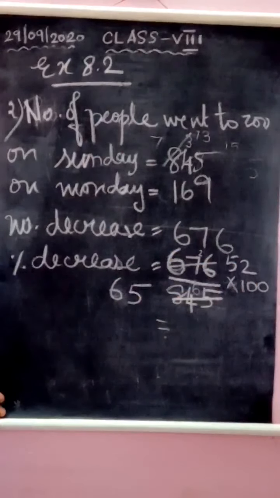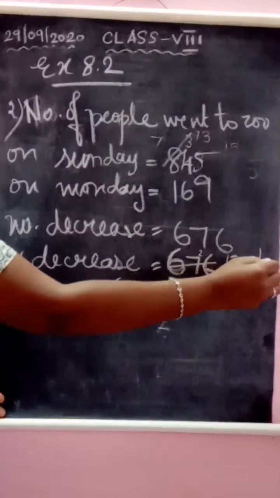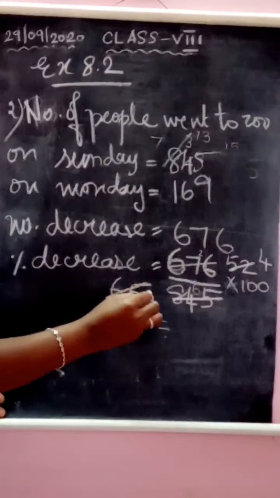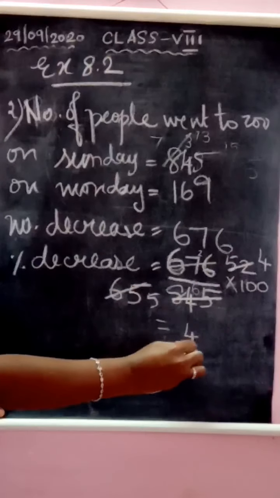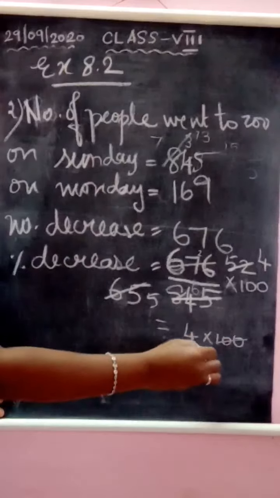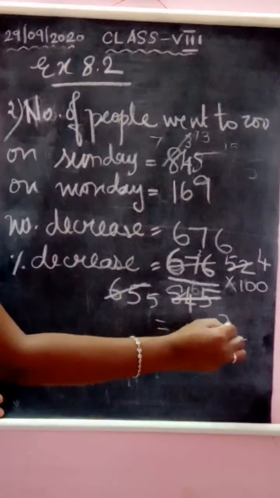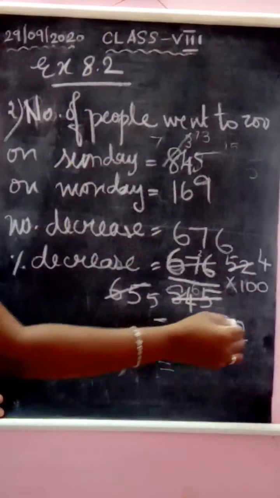Okay, clear. Now again you can cancel it in the 13 table. 13 4s are 52 and 13 5s are 65. Okay, so 4 by 5 into 100. Then you can cancel 105. So this is 20. Okay, so this is nothing but 2 4s are 8.